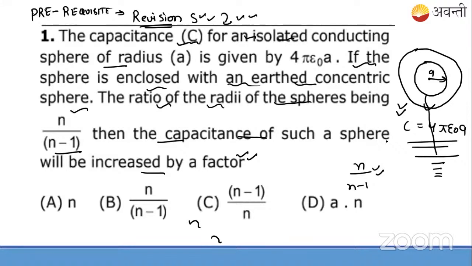I hope it's very much clear to you. If it's clear, please reply with its answer. You have 4 options in front of you. The session will not be fast, it will be very slow. 4 options, answer me. What do you think? How will you approach this question?